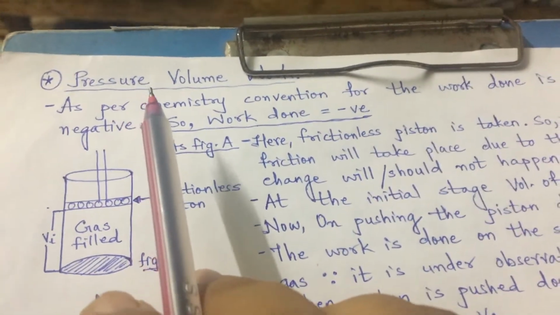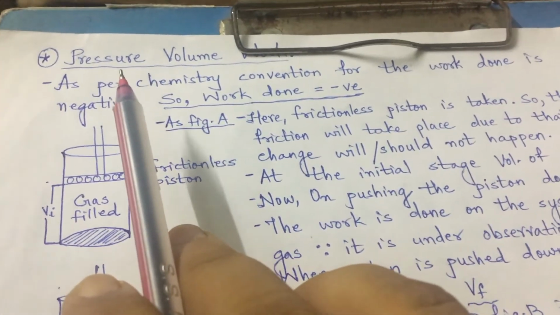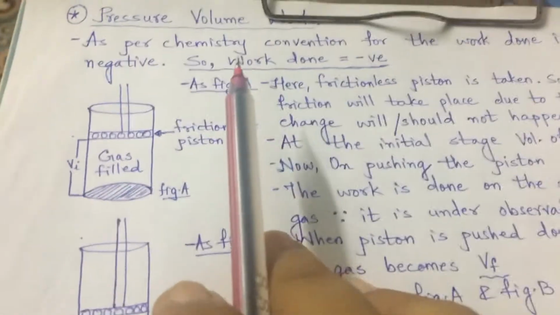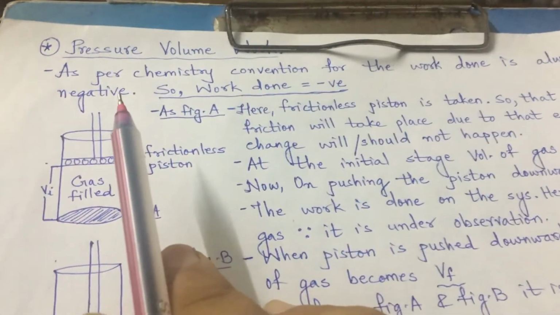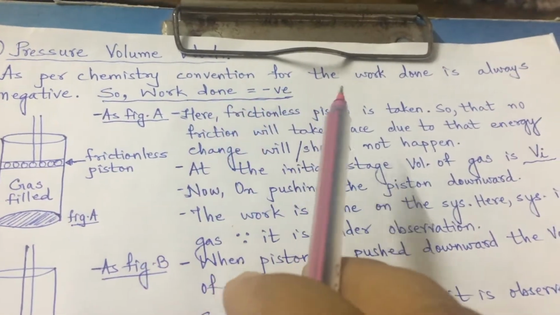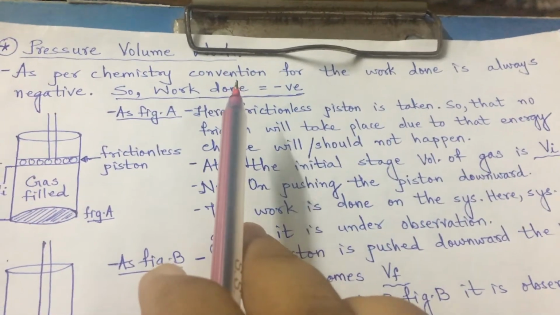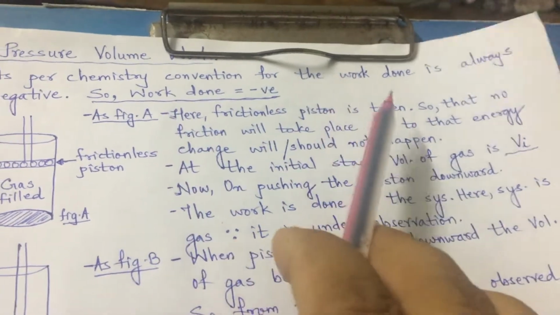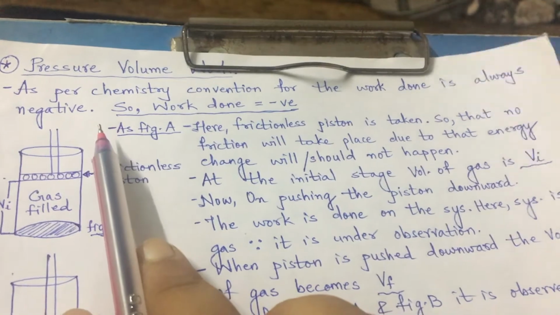Good morning, students. Today we will discuss pressure-volume work, a special type of work. The very first thing we need to keep in mind is that, as per the chemistry convention, the work done is always negative. Convention means giving the sign. So as per chemistry, for work done, the sign is always negative.